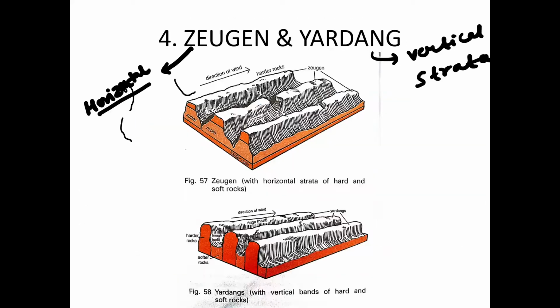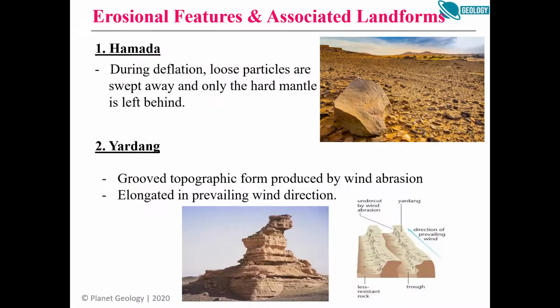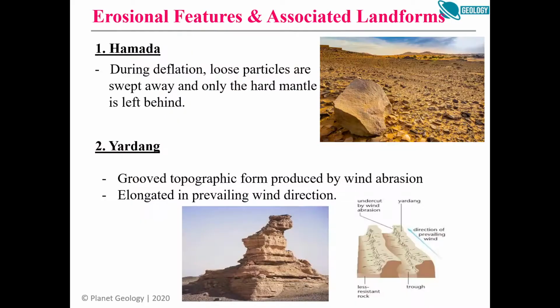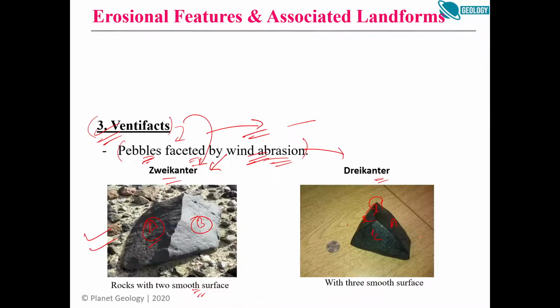So I'll revise it for you again. Erosional features. The first one is yardang, which we have covered. This is also the definition of yardang, where there were vertical beds which have differential resistance. See, this was soft, it has eroded more. This was hard, it has eroded less, right?